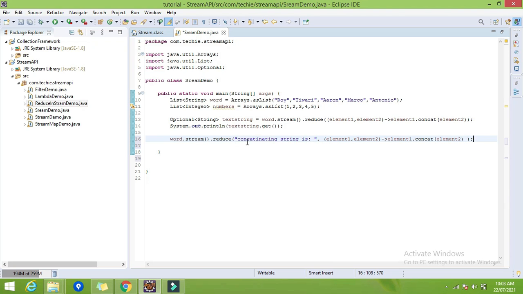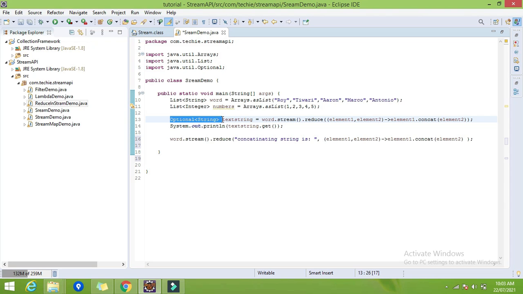So why do we need the initial value? Because as I explained earlier, the result of this operation can be null or cannot be null, right? So that's why we use the return type as Optional. But I want some output every time. I don't want null.